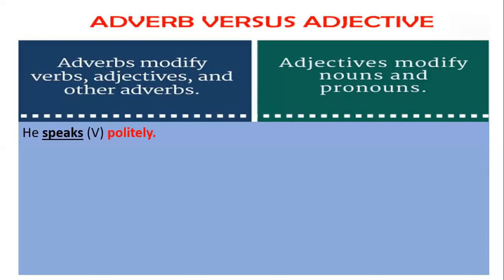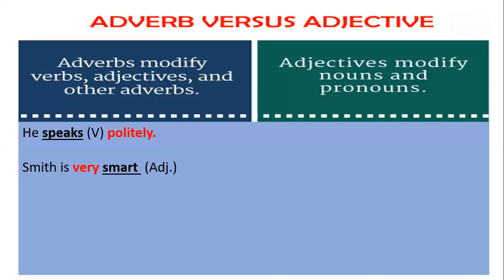Now let's see. He speaks politely. If you focus here, if I ask how he speaks, you are basically trying to know about his speaking skills or the way in which he speaks. So here, politely, he speaks. How does he speak? He speaks politely. This politely is basically what? It is an adverb as it is modifying the verb speak.